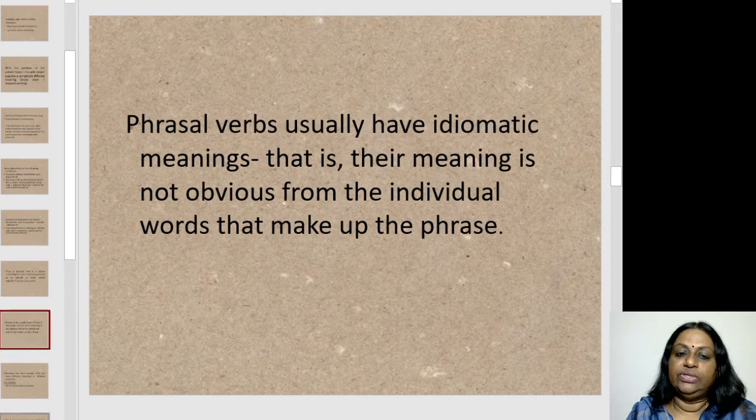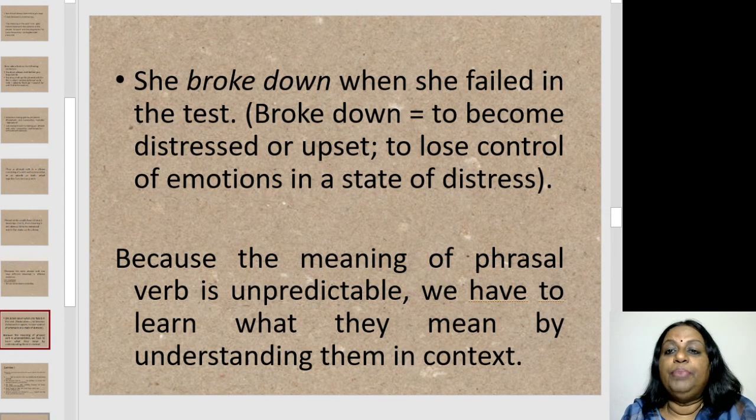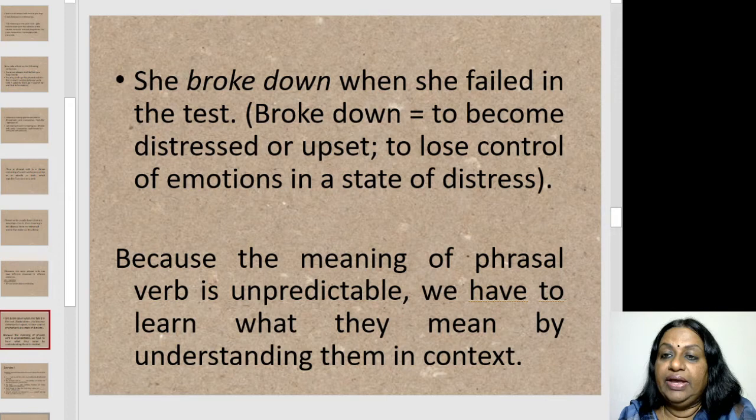Did you get it, students? Okay, so let's move on. Moreover, the same phrasal verb may have different meanings in different sentences. For example, look at this sentence. My car broke down yesterday. She broke down when she failed in the test. Now you have the car breaking down and the girl breaking down.